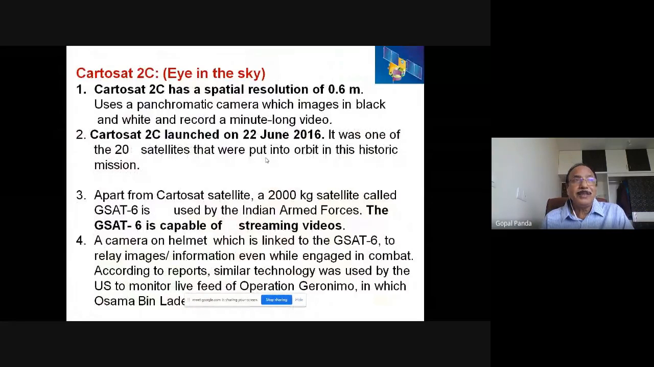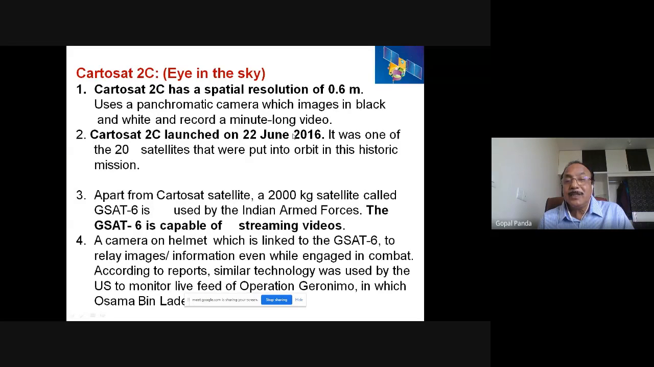So like this, remote sensing provides us images that give time-specific information to help us understand what changes are taking place. And you will be surprised to know the Cartosat 2C, which is operating now and providing us information. We call it the eye in the sky. This Cartosat 2C has a spatial resolution of 0.6 meter, the highest spatial resolution possible with a satellite image, and uses a panchromatic camera which images in black and white and records minute-long videos simultaneously.